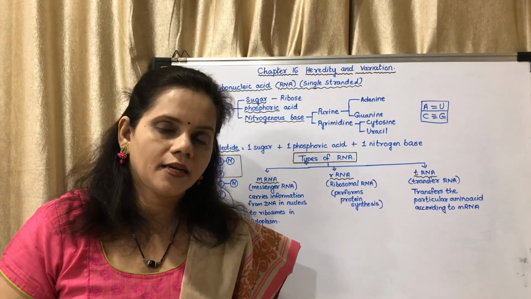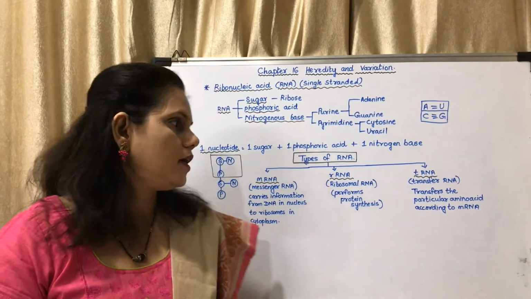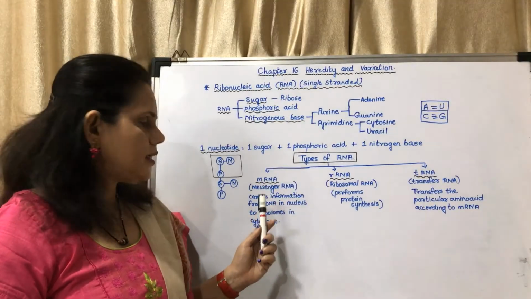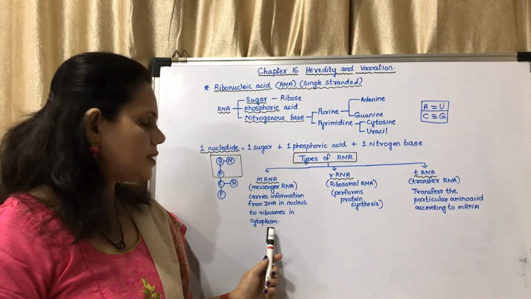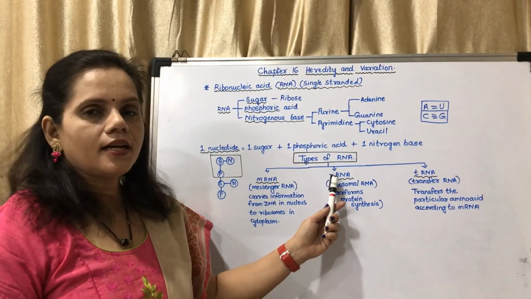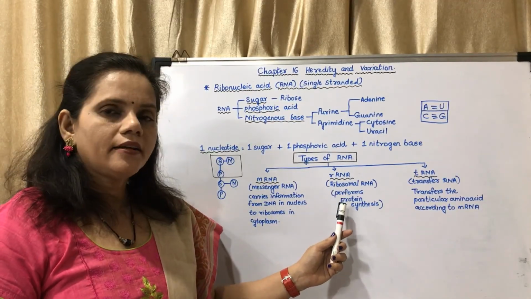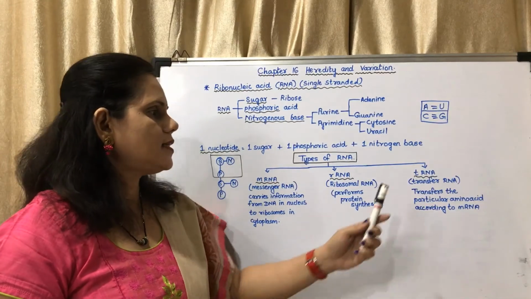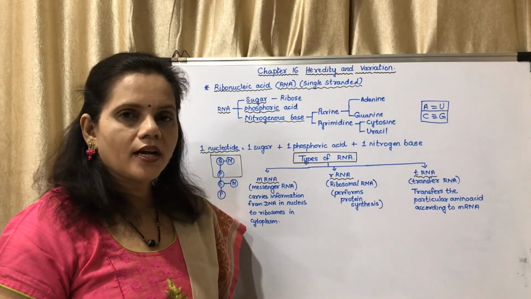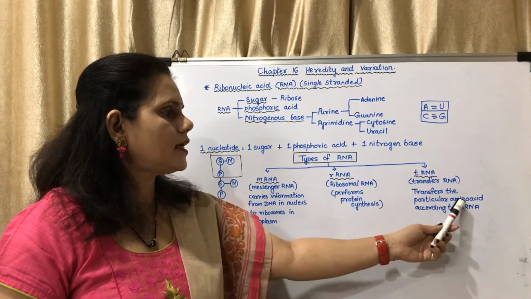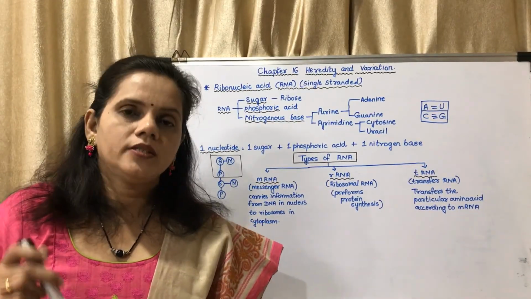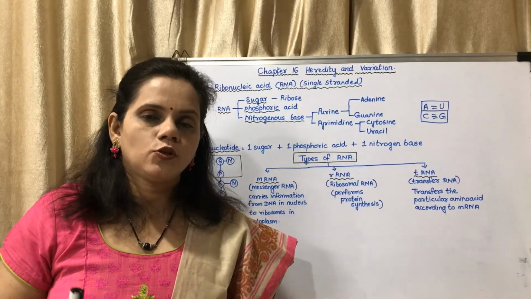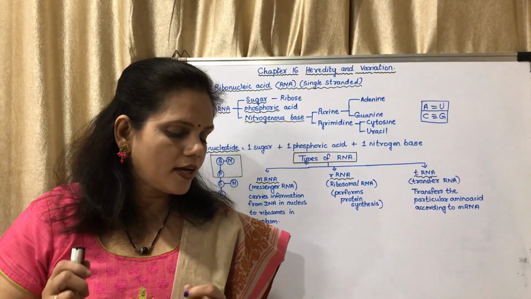So these are the three types of RNA. So what is mRNA? It carries the information from DNA in the nucleus to ribosomes in the cytoplasm. rRNA, it is ribosomal RNA which performs the protein synthesis. tRNA is transfer RNA which transfers the particular amino acid according to mRNA. Now, this is a 3-mark question. Explain the 3 types of RNA.